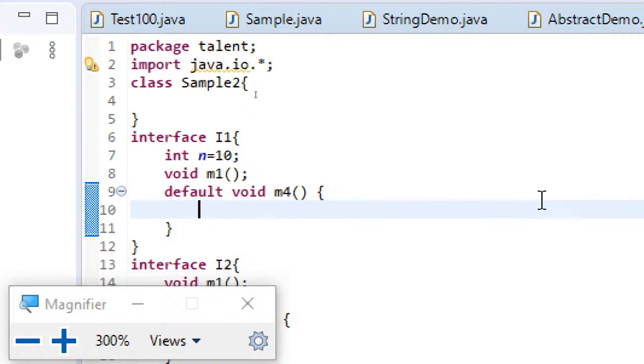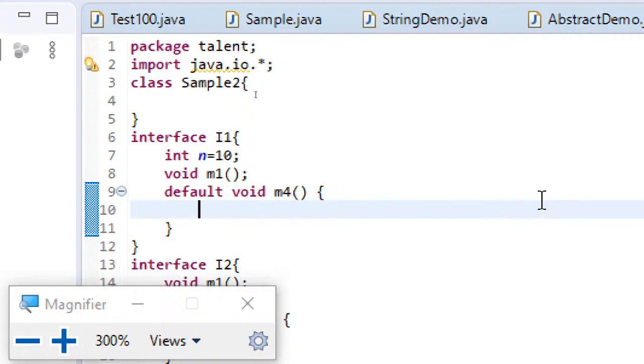And if you are not defining any package, then by default, a special unnamed package, which we call the default package, will be the place where all these classes or interfaces will be stored. But the underlying point here is, every class or interface will be part of some or the other package. If no package is specified by the programmer, then a special unnamed package, which we call the default package, will be the place where these classes or interfaces will be stored.